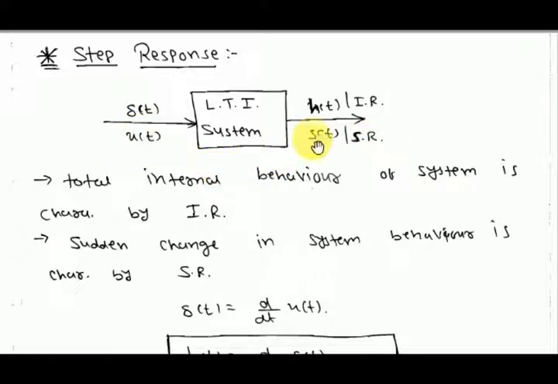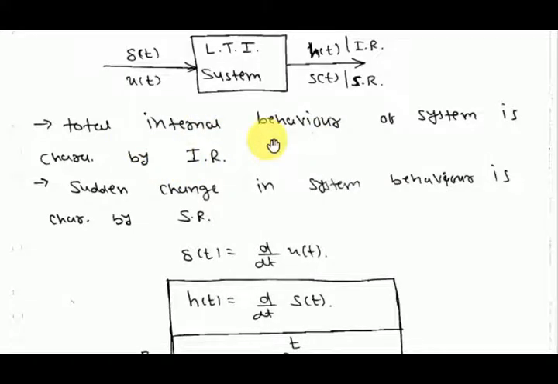If you provide u(t) at the input, you get s(t), the step response, at the output. The internal behavior of the system is characterized by the impulse response, while the step response tells us about sudden change in system behavior, or transient behavior. To check it, we provide a step function as input.